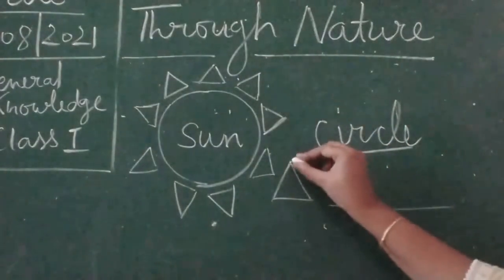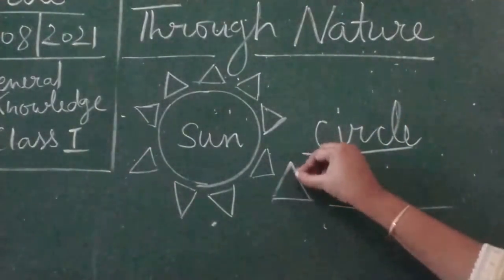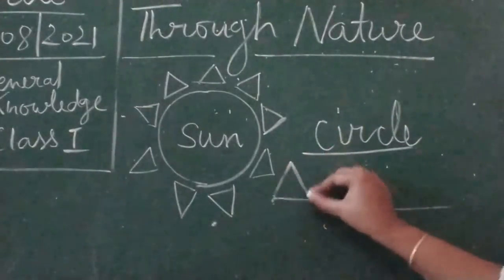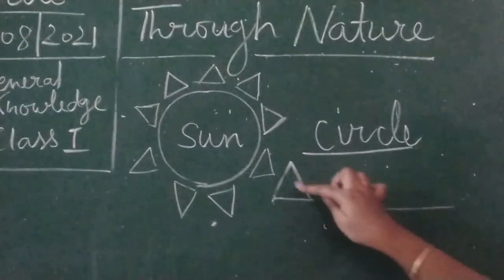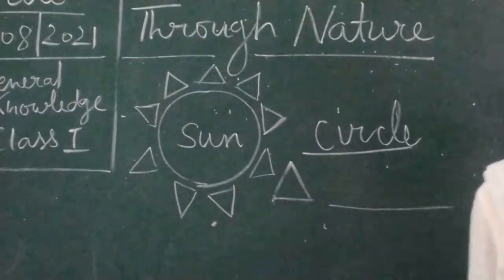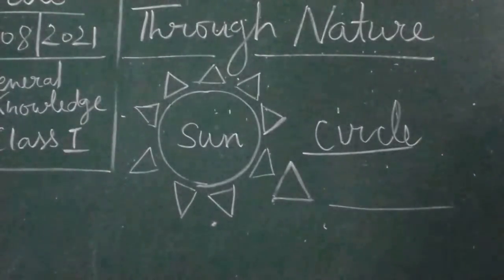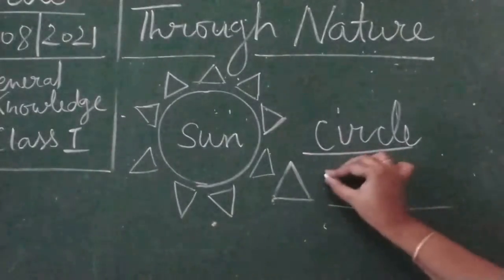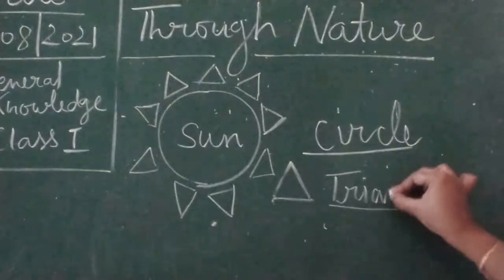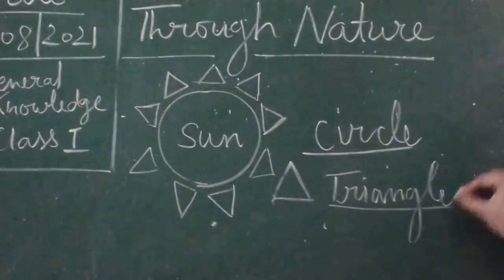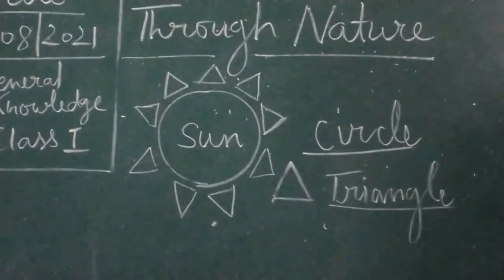Here you can see there are 3 lines and 3 corners. So this is called, children, triangle.